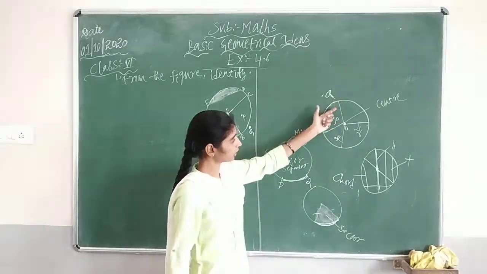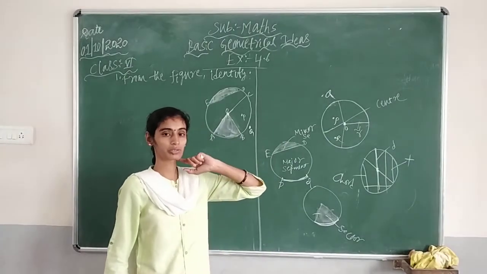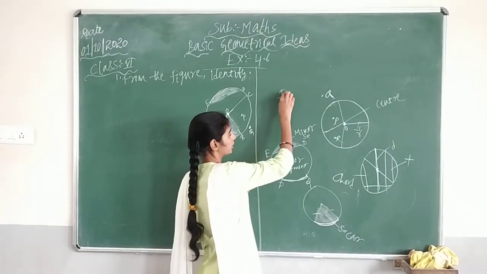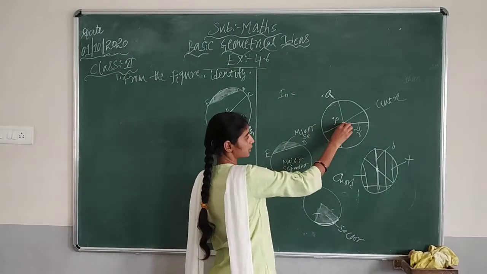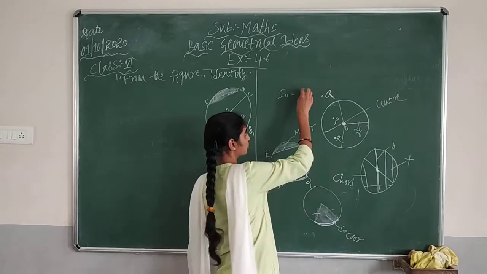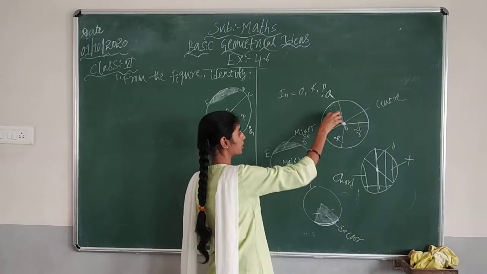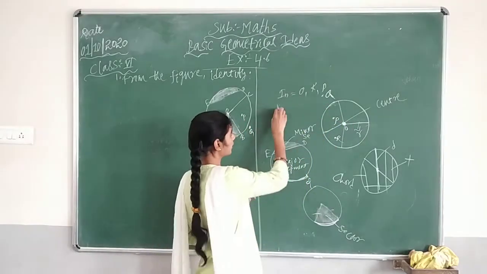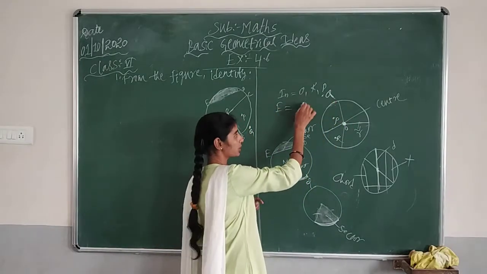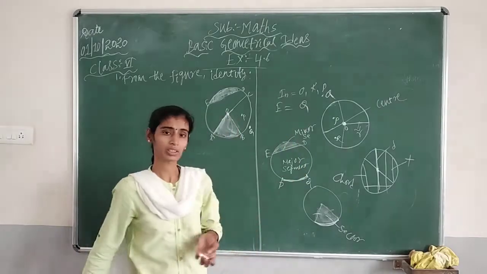So from this figure, can you tell which are the interior of the circle? Yes. So the interior of the circle includes the center as well. So you have to write O, R and P. 1, 2, 3 are inside the circle. Then exterior: Q is outside. So you should write it outside.